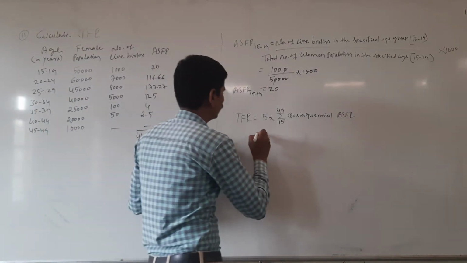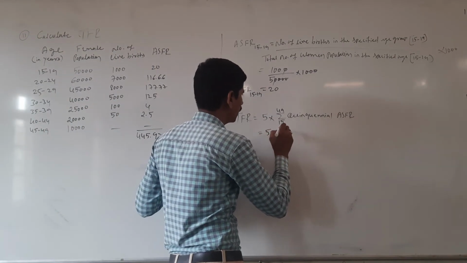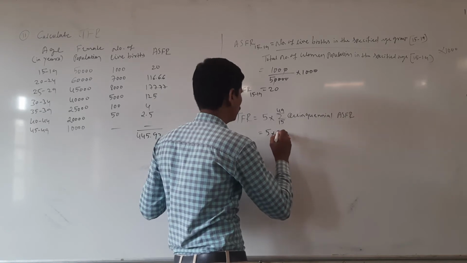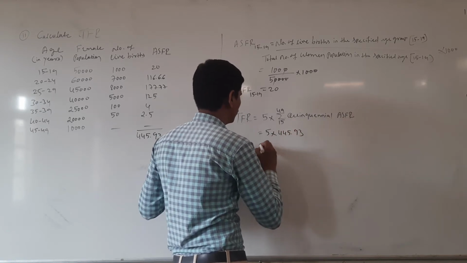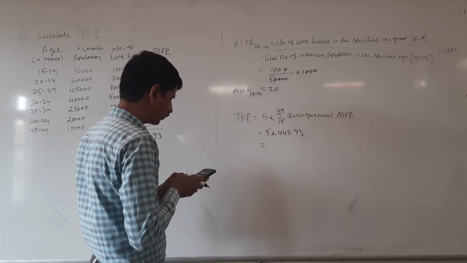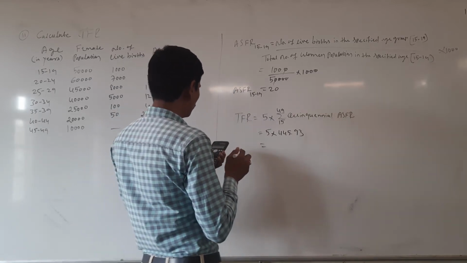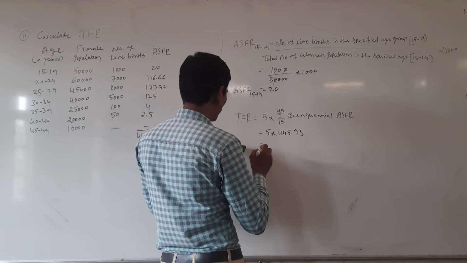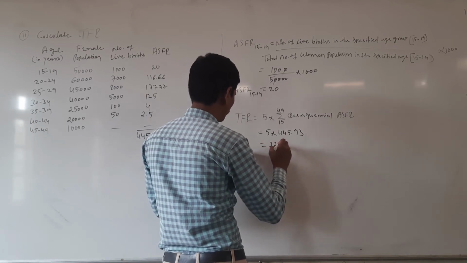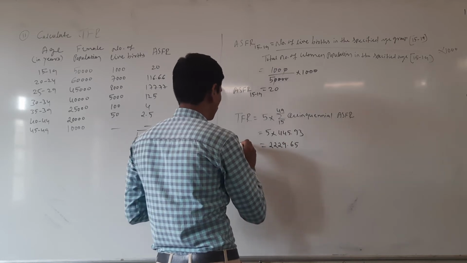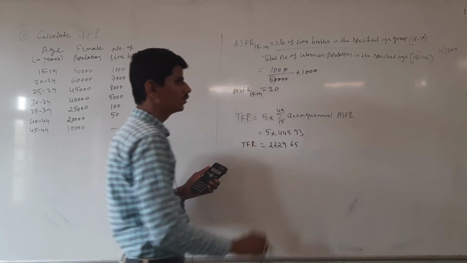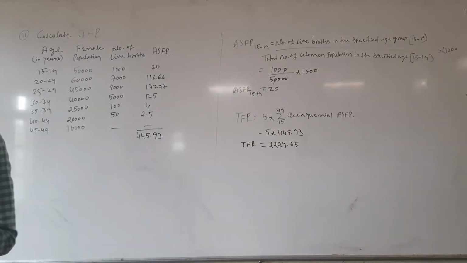Here 5 into 445.93 is 2229.65. It is the TFR. TFR equal to 2229.65.